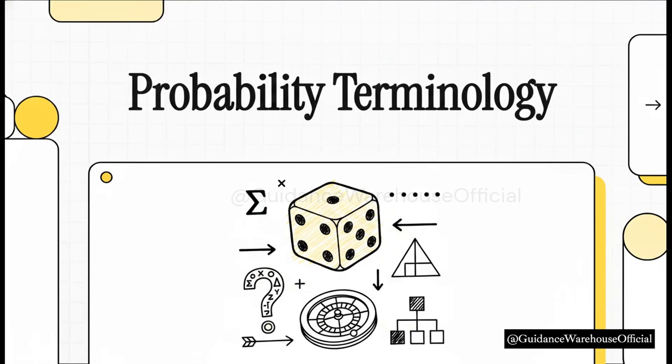Think about this for a second. Every single day, you make decisions based on chance. But what if chance isn't actually just luck? What if it's a strict, unyielding set of mathematical rules hiding right there in plain sight?